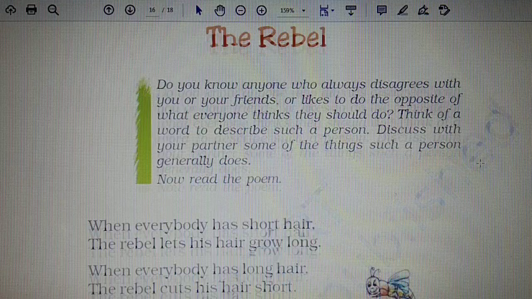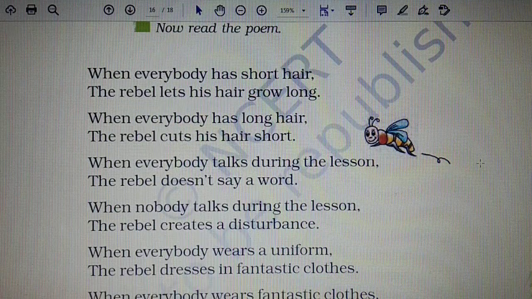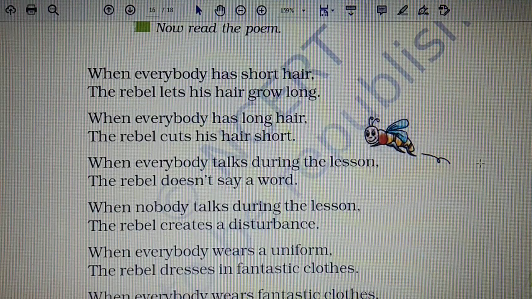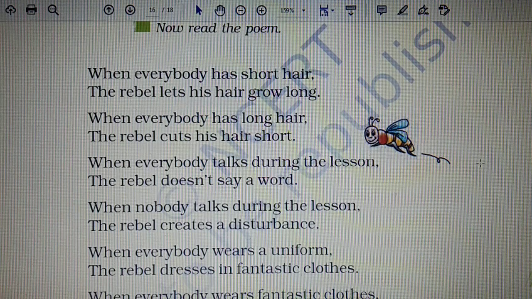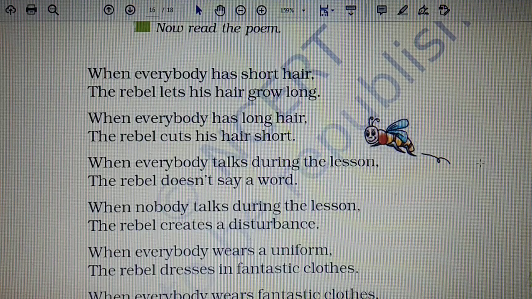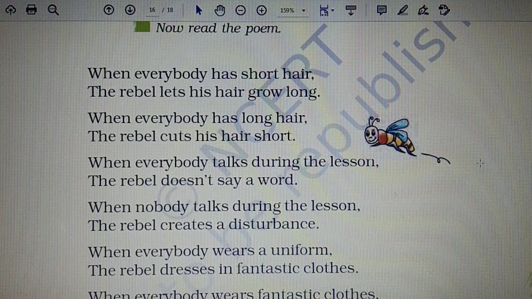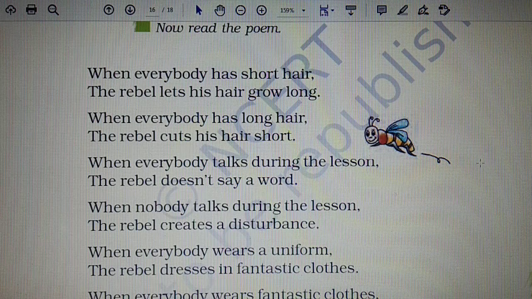Now let us go through it stanza wise. The first stanza is: when everybody has short hair, the rebel lets his hair grow long. When everybody has long hair, the rebel cuts his hair short. The above lines have been taken from the poem The Rebel by D.J. Enright, and here the poet highlights the rebel's nature.